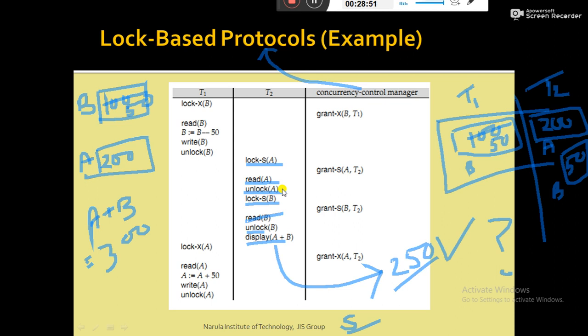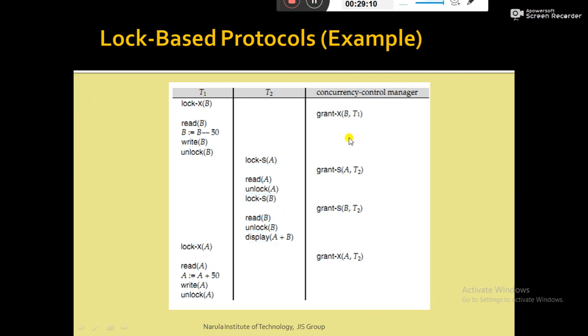So instead of releasing the lock immediately, we have to delay the unlock. Delaying the unlock means we have to unlock the data item not immediately, rather we have to wait for a while. So let's see how unlocking can be delayed in the next slide.